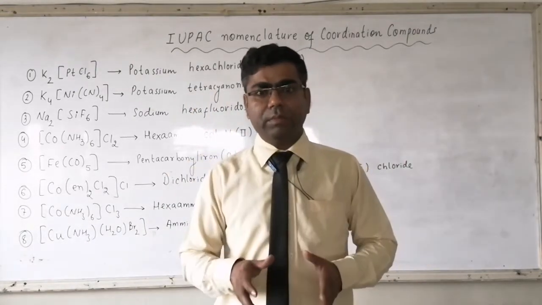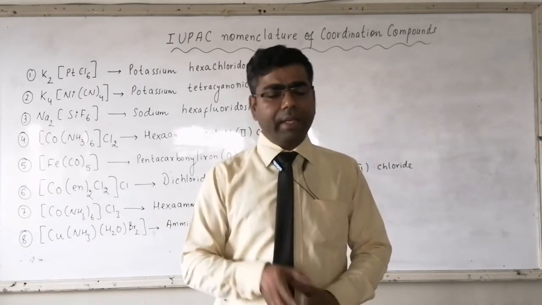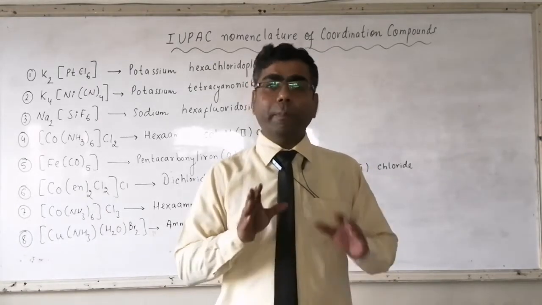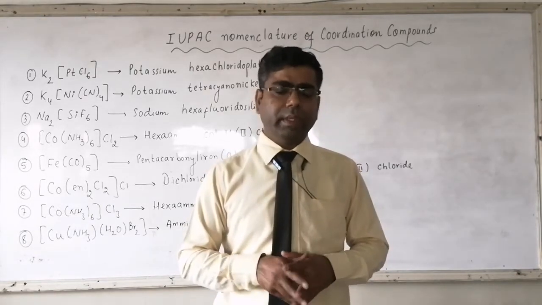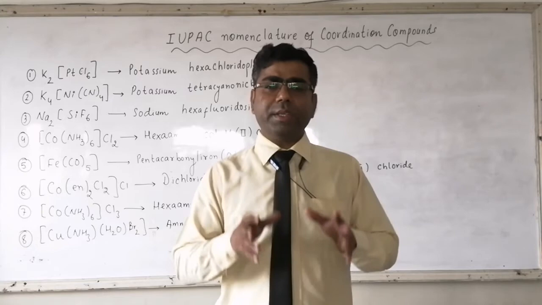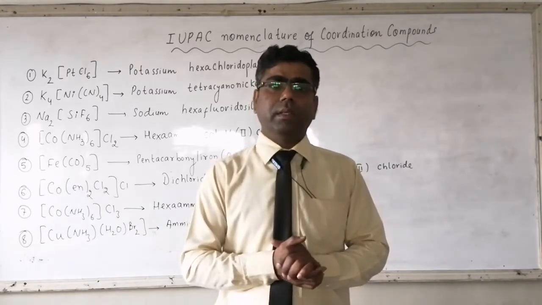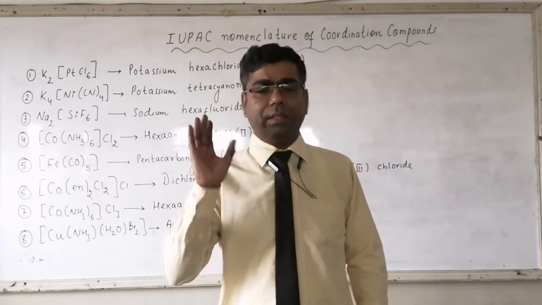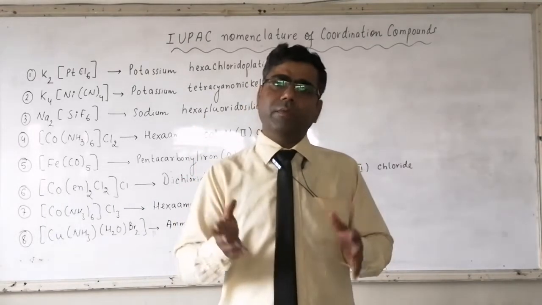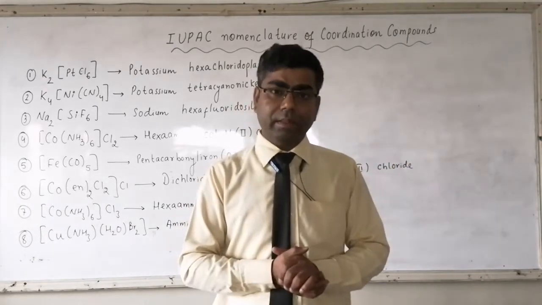If it is platinum, then it will be platinate. And if the complex ion carries positive charge, it means the coordination sphere carries positive charge, then we will write the usual name of the metal. If it is Cu, it will be simply copper. If it is Fe, it will be simply iron.